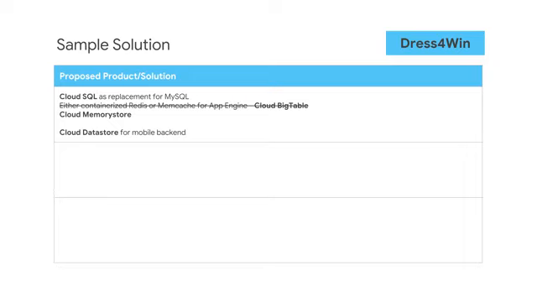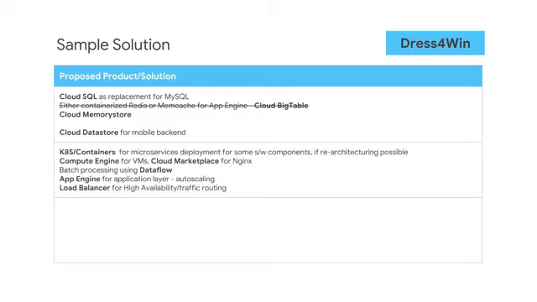A lot of this becomes direct mappings, like Cloud SQL to replace MySQL. Cloud Memorystore is a managed Redis service, so that can replace Redis. Cloud Datastore is a natural fit for the mobile back-end data service. Compute Engine VMs for the lift and shift of application servers.